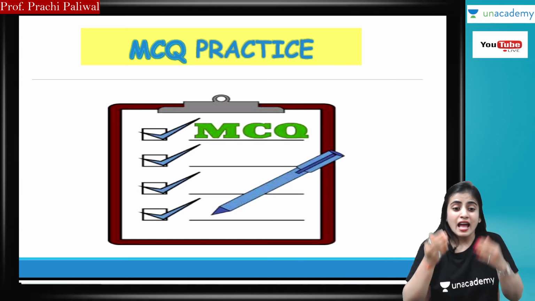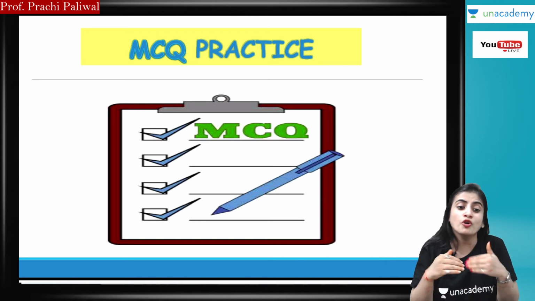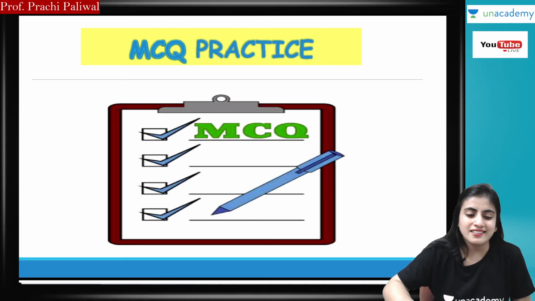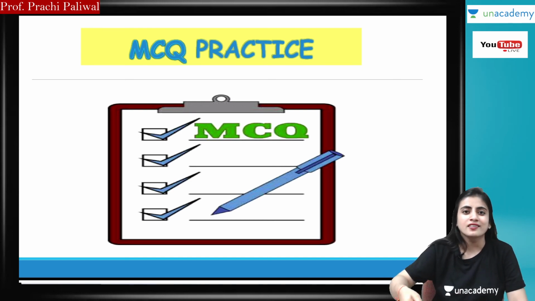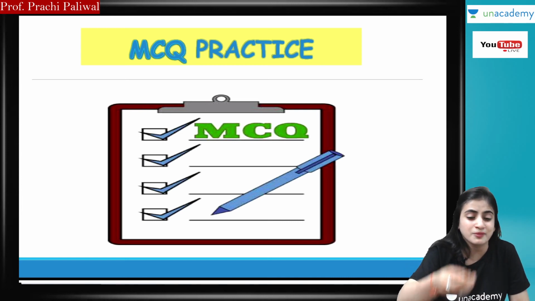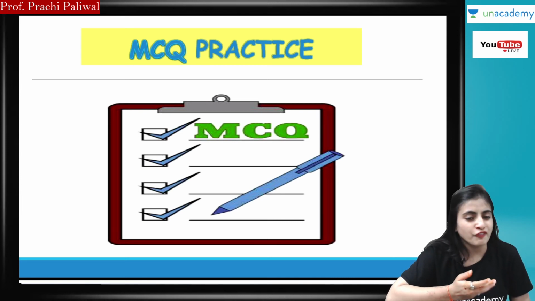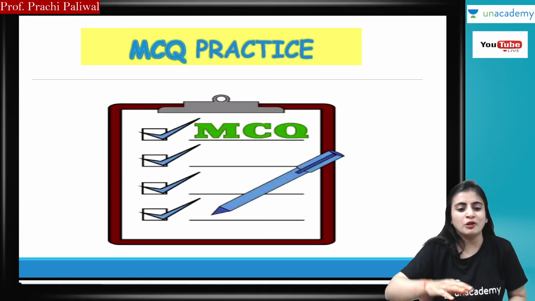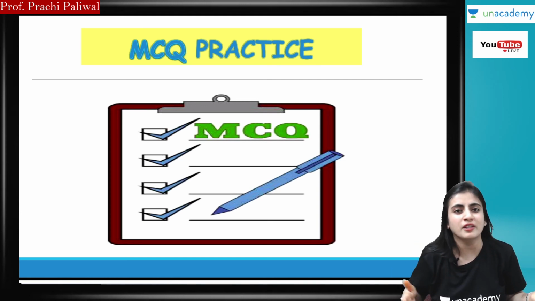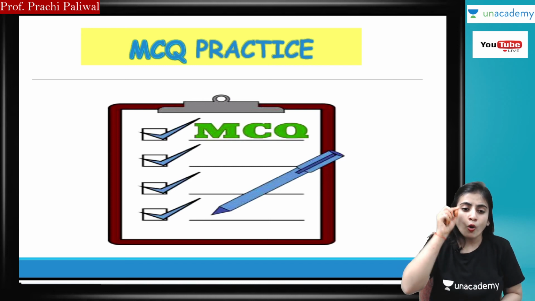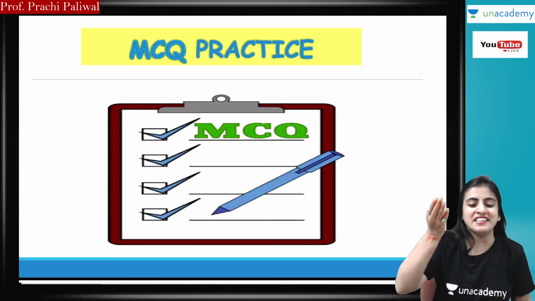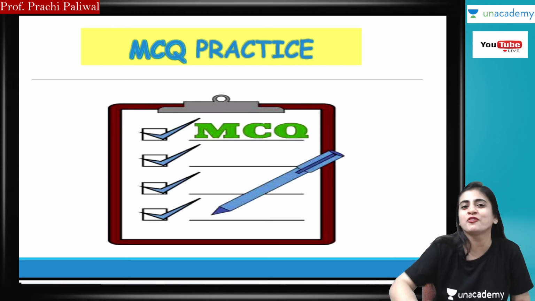I think the MCQ paper is more dangerous as compared to the subjective paper. In a subjective paper you can write 1 or 2 lines and you will get half a mark or 1 mark. But here, if you do not know the correct answer, you are not able to get the marks. The whole 1 mark will be deducted, and apart from that you also have negative marking of 0.25.